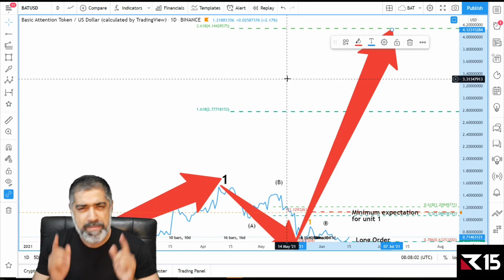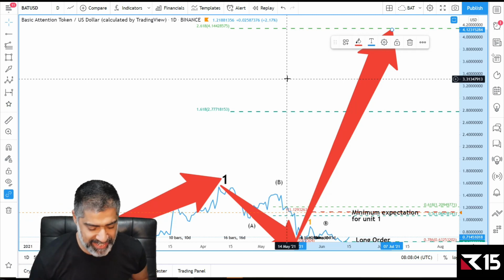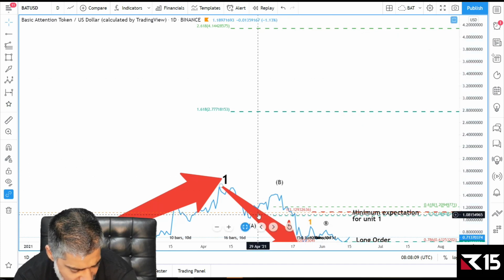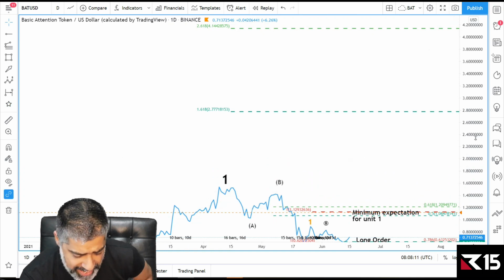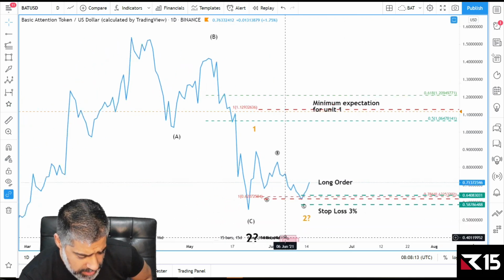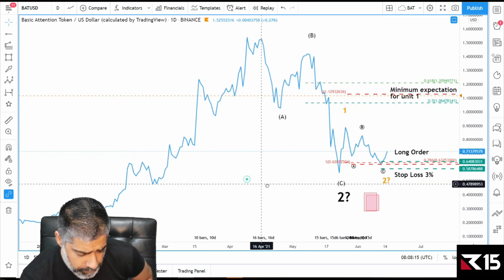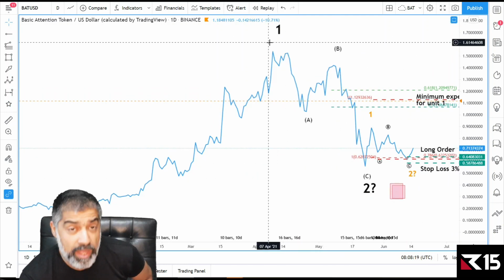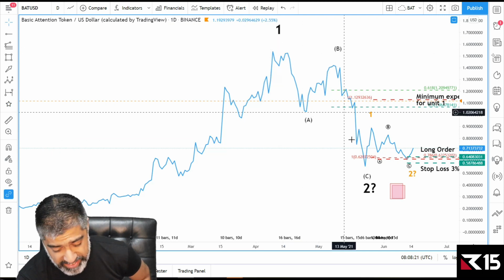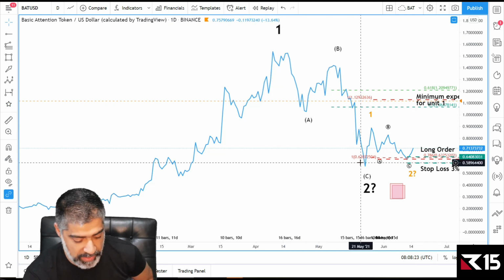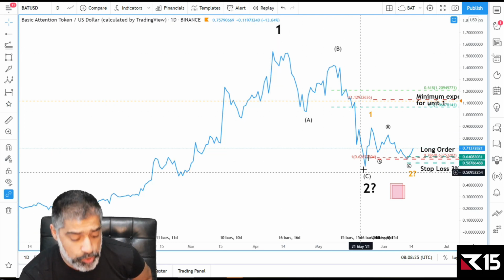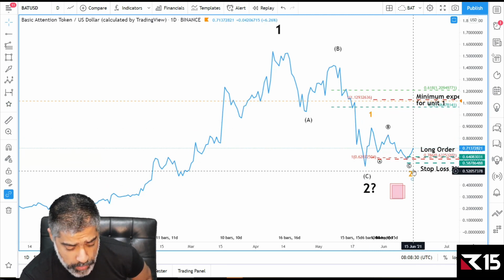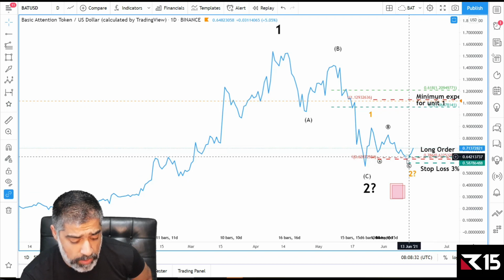So would you like to see how I've actually gone long and bought basic attention token based on a mechanical approach? And it's already doing well, very early days. All right, here we go. We've spoken about the macro picture: wave 1 going into wave 2. The intermediate picture is an A, B, C. And then the micro degree picture is this initial wave to the upside, but we've got this wave 1 and then a wave A, B, C of a 2, and this potential long. So I'm long on this position here.